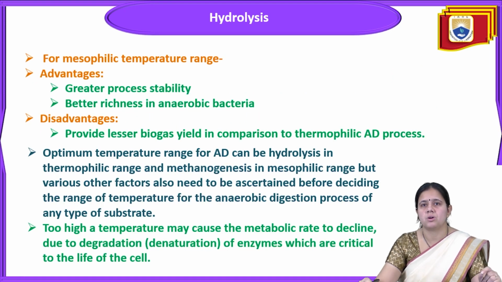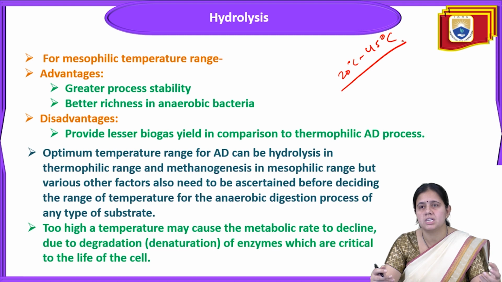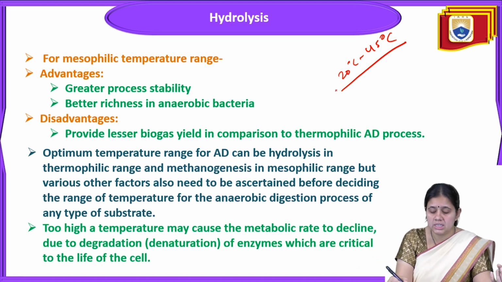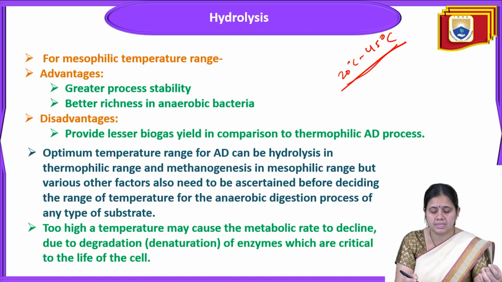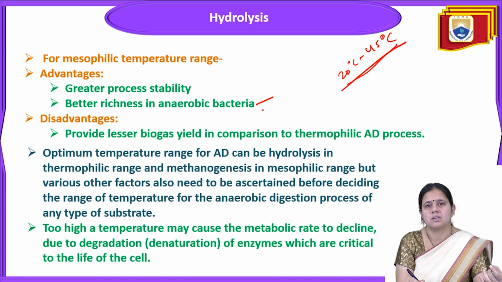Next is the hydrolysis process. For the hydrolysis process, what will the mesophilic range do? The mesophilic range is 20 degrees Celsius to 45 degrees Celsius. This mesophilic is like the middle. The positive side is that it has greater process stability and better richness in anaerobic bacteria. These conditions are ideal, with greater process stability and better richness of anaerobic digestion bacteria.